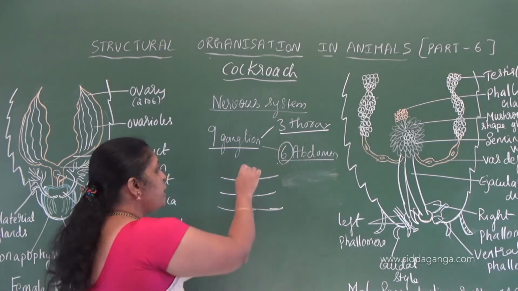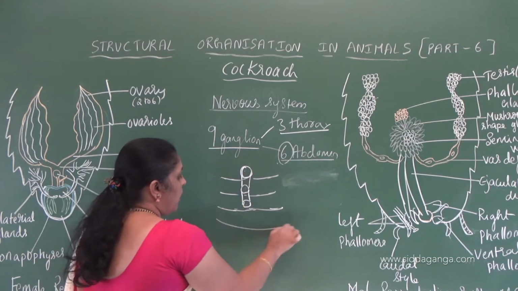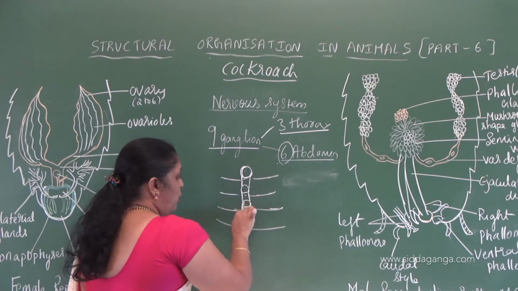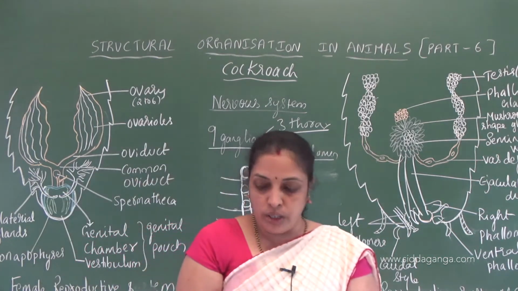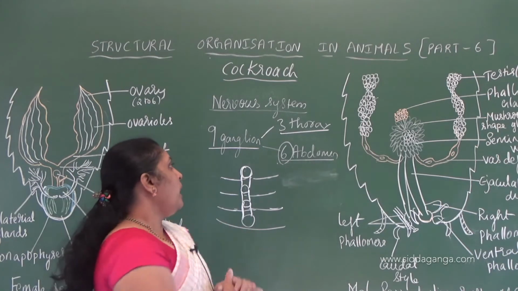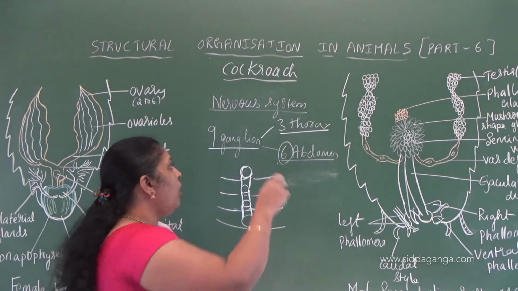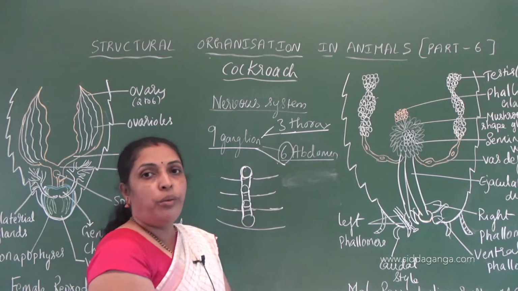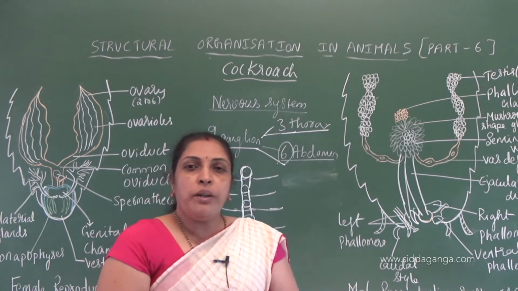Understood? So the ganglia in the segments are connected to each other by a pair of longitudinal nerve cords present on the ventral side of the body. And the head region contains very little part of the brain, because all ganglia, 3 are present in the thoracic region, 6 are present in the abdominal region. So the head of cockroach will have very little bit of brain.